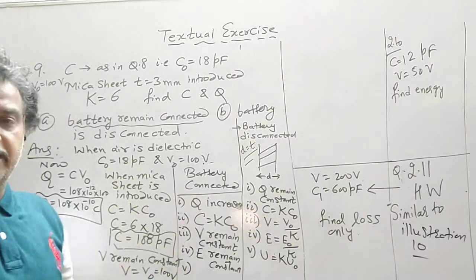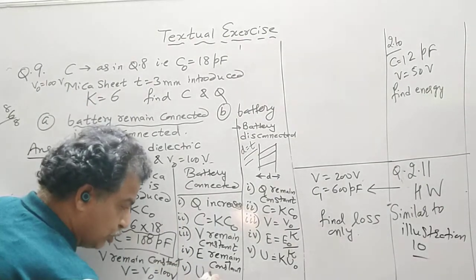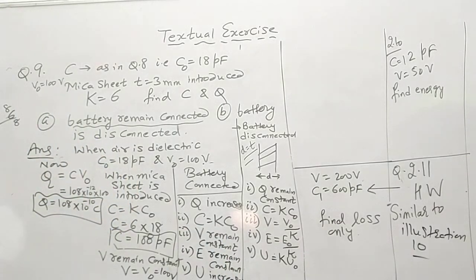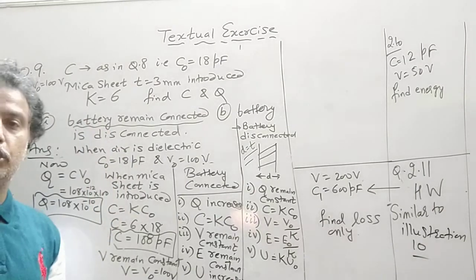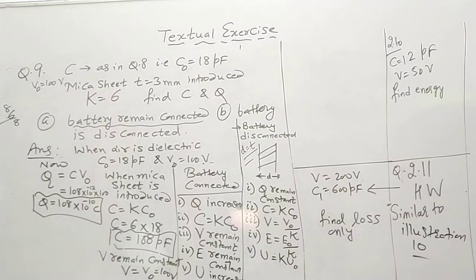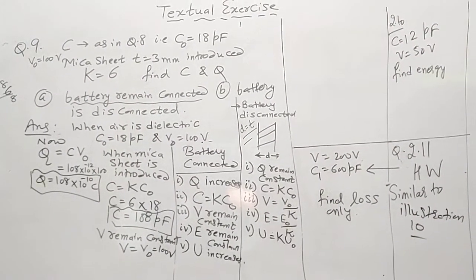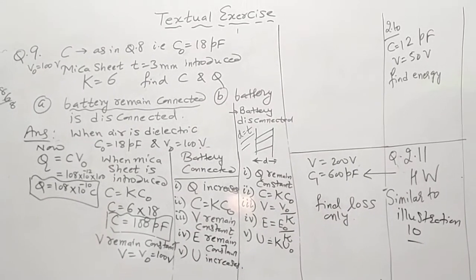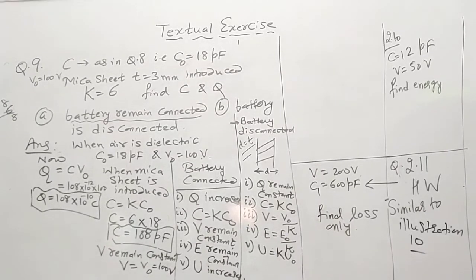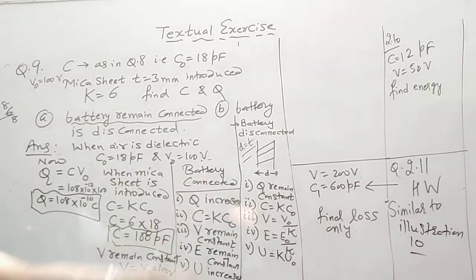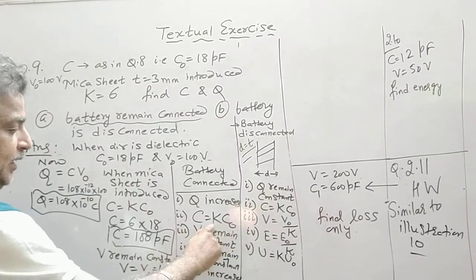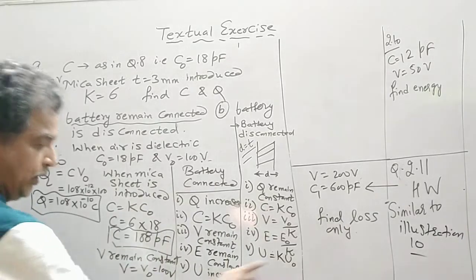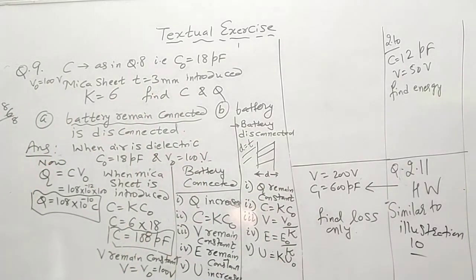Clearly C has increased K times, so U also increases. So you have to remember these two different cases we have derived: when the battery is disconnected, and now when the battery is connected and the dielectric is introduced, all the physical quantities change, only C remains the same, in both cases C becomes K times. U also increases because C has increased.